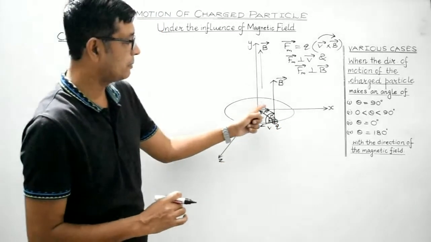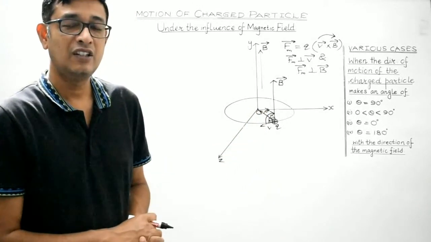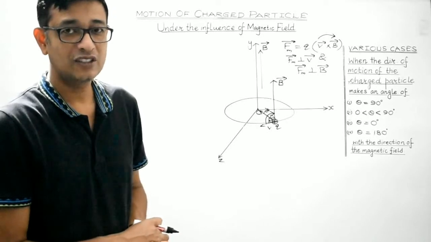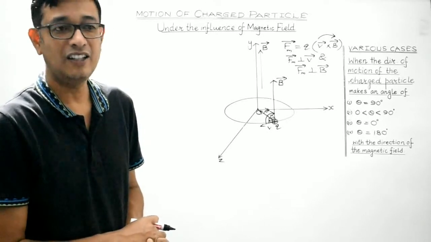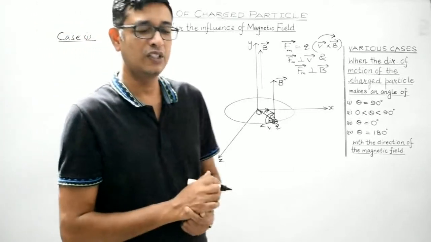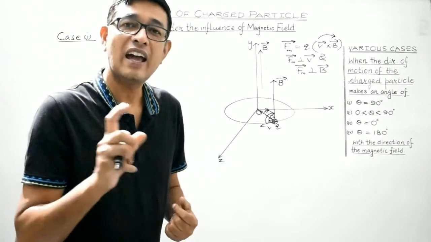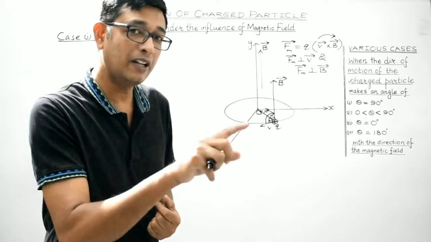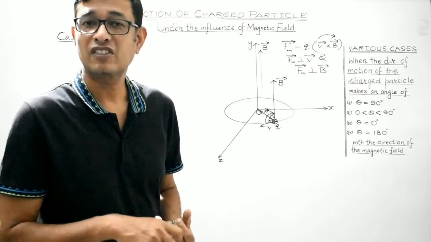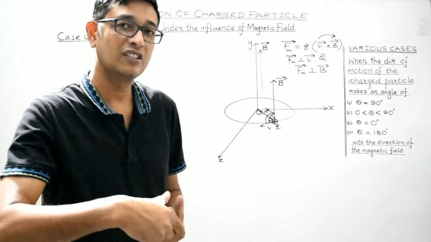Now here force is perpendicular to the velocity vector, so this force makes the charged particle follow a circular path. Because we are aware, students, whenever force acts on a body perpendicular to its direction of motion, then it must enable the body to move along a circular path.